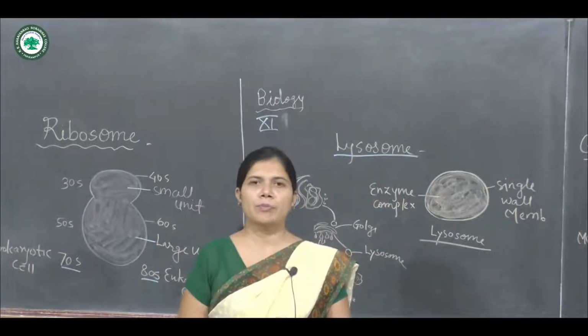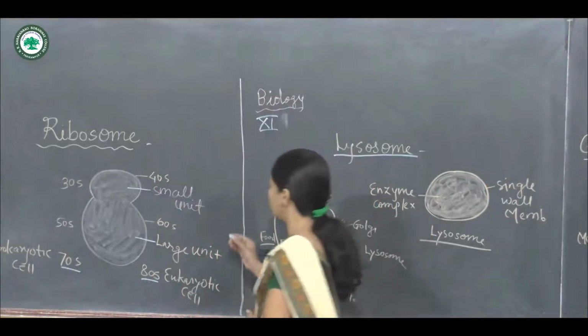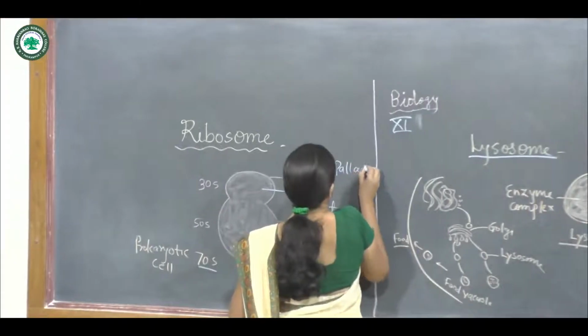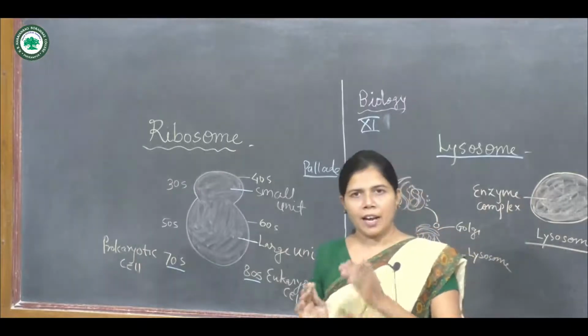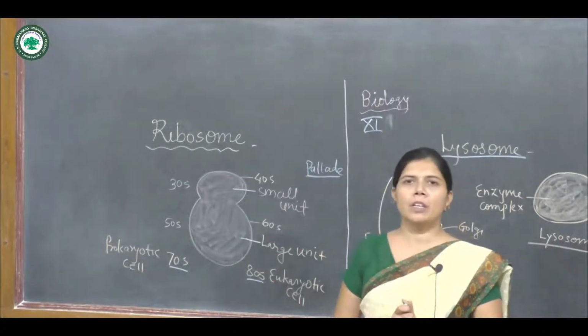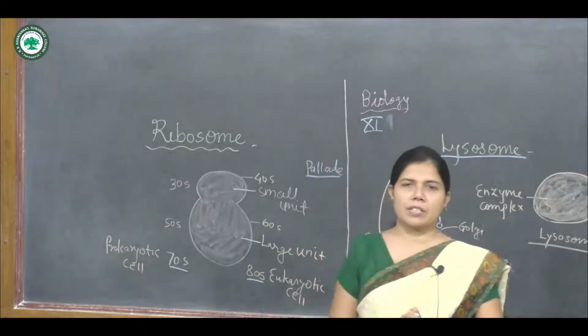The ribosome was first observed by the scientist Palade. The structure of the ribosome was observed by the scientist Palade in 1953. The ribosomes are made up of ribosomal RNA and proteins.